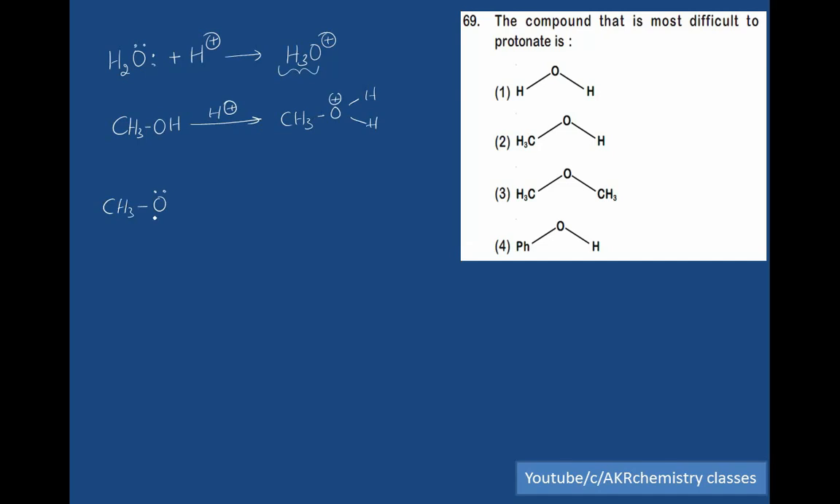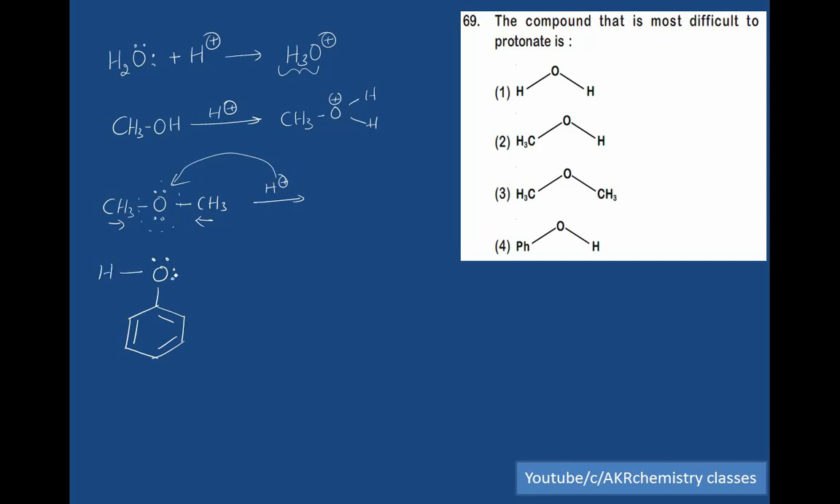CH3O, CH3, both are electron donating groups. Due to this, electron density on the oxygen atom becomes more and more, so it also easily gets protonated. Coming to the last one, phenol, with the benzene ring with double bonds and O hydrogen.